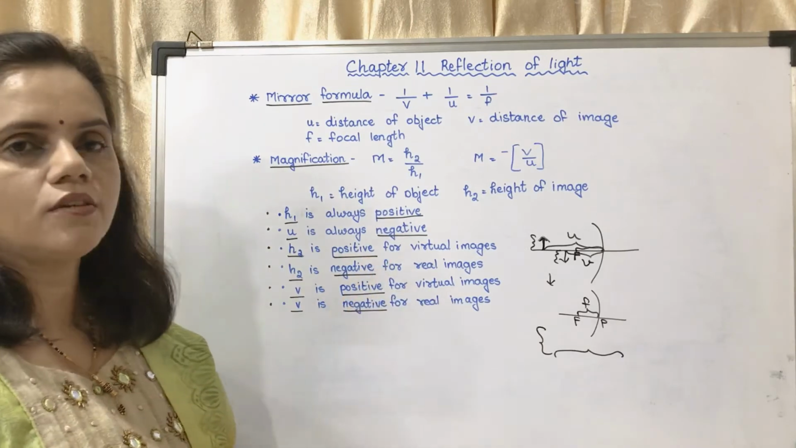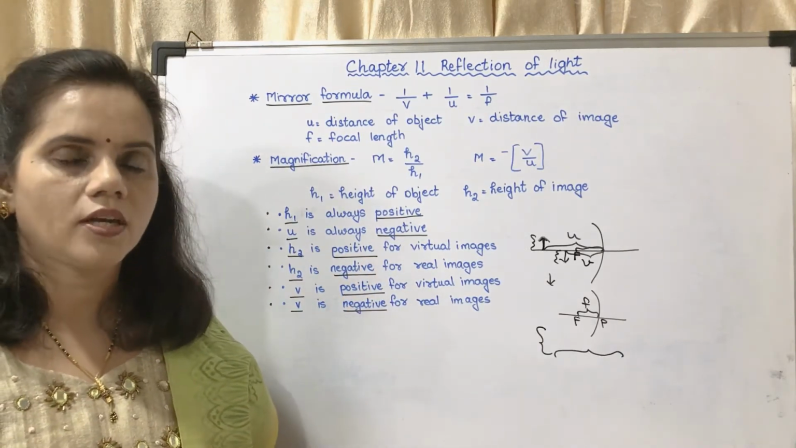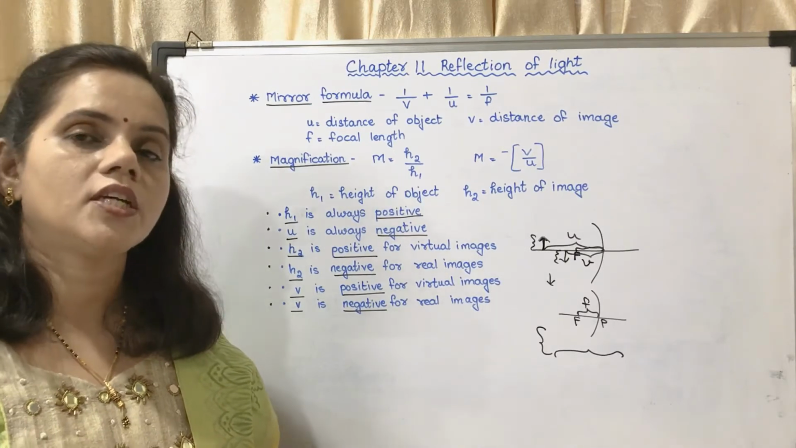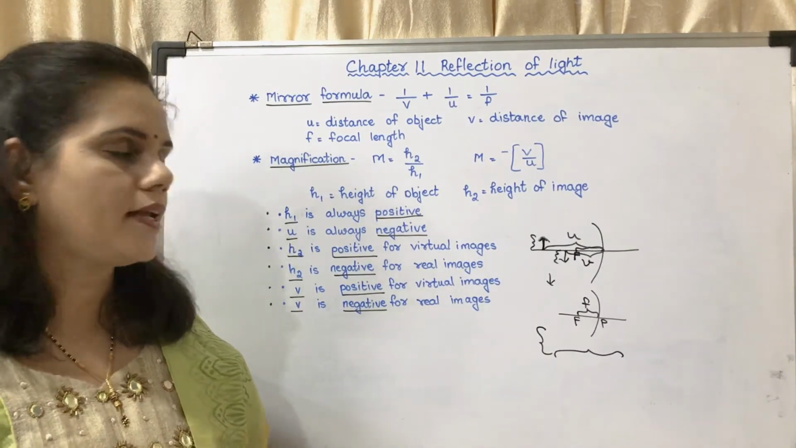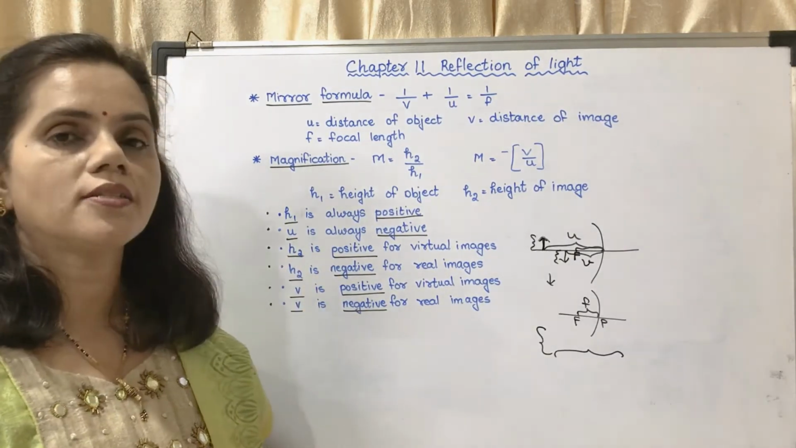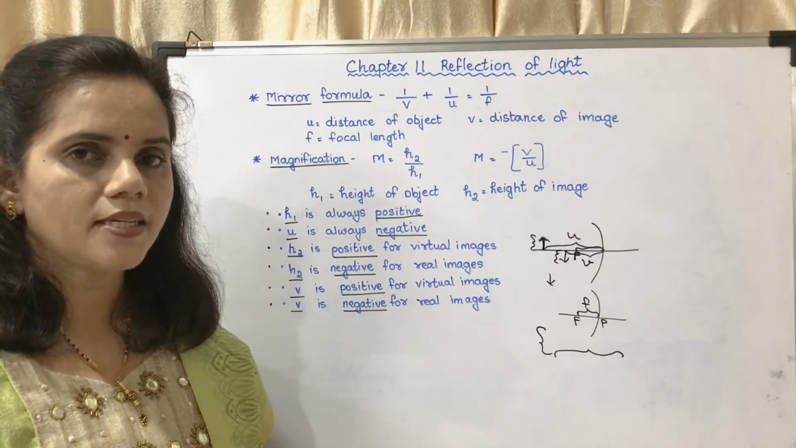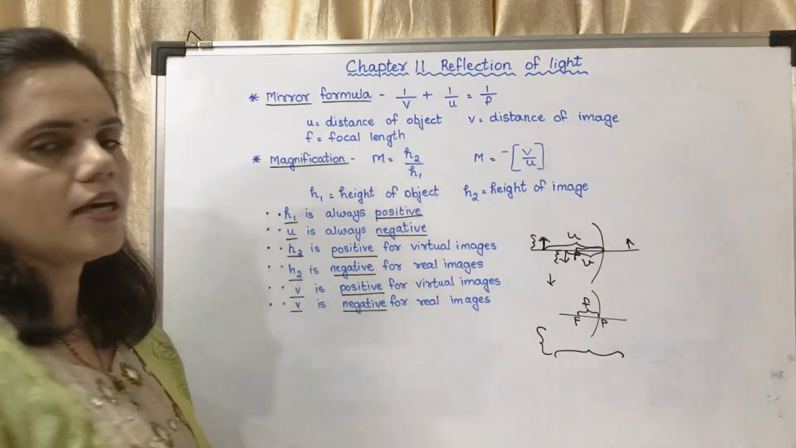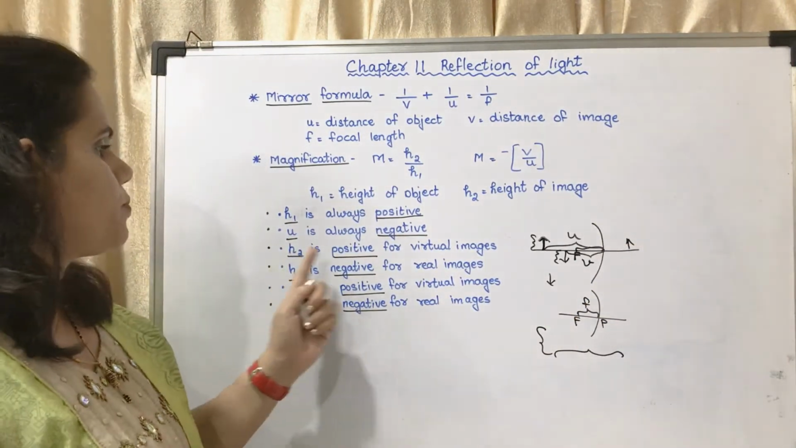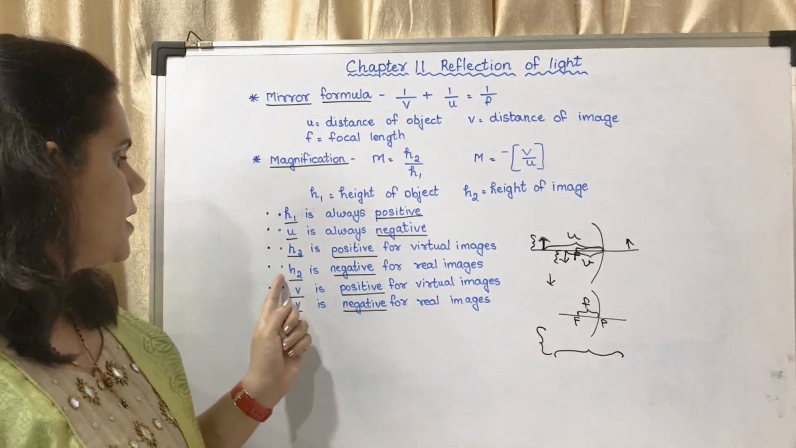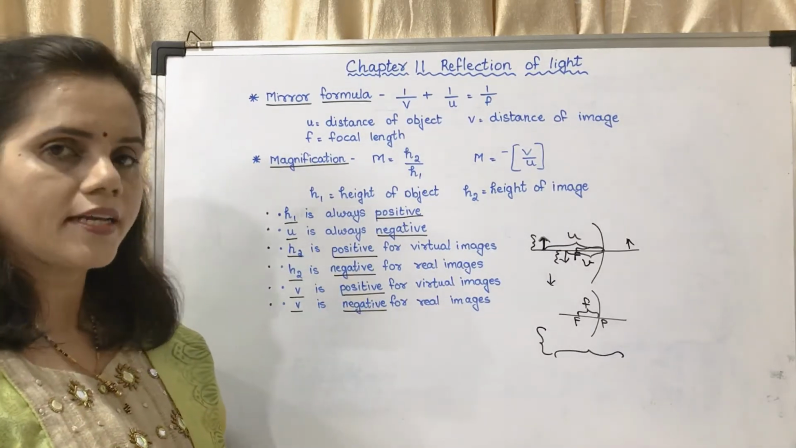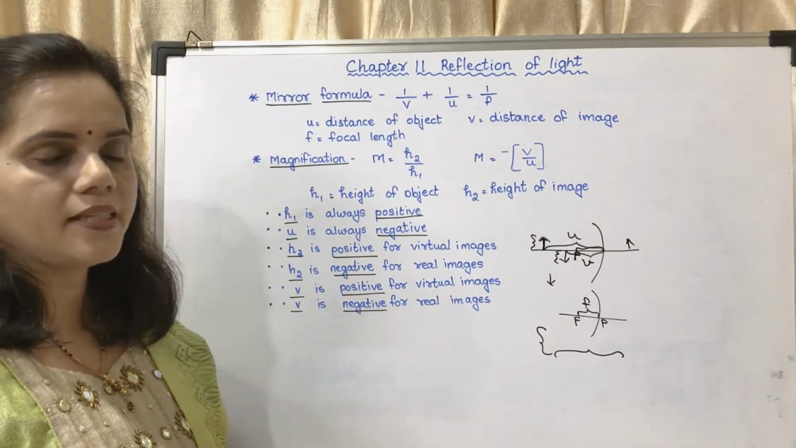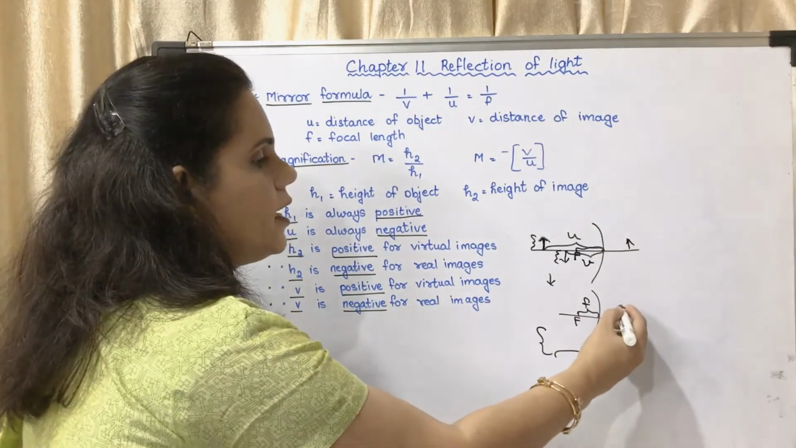h2 is positive for virtual images. Okay, virtual image means which is on the other side of the mirror or which cannot be projected onto the screen. Now h2 is positive for virtual images. That means the image is on this side, the other side. h2 is positive for virtual images. h2 is negative for real images. v is positive for virtual images. That means you will get it on the other side.